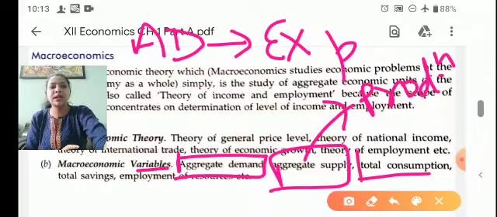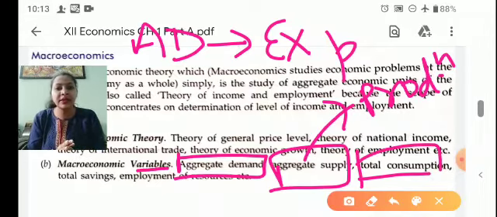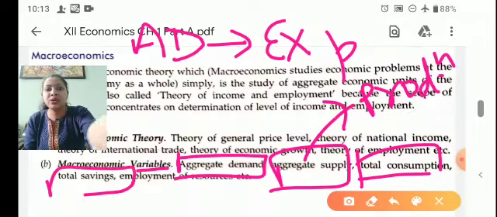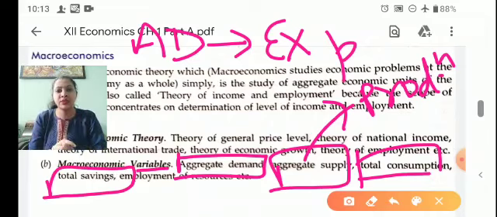Then there is a variable, that is total consumption. So consumption करने वाले कितने parties होते हैं? Consumer, producers, as well as the government. So all the expenditure made by all these three parties in the domestic territory of the country in an accounting year is known as total consumption. Then there is another variable, total saving. It is the total saving of the people of our country in an accounting year within the domestic territory of the country. And then we have to deploy this saving to some investment purpose so that income can be generated. So these are some of the variables.